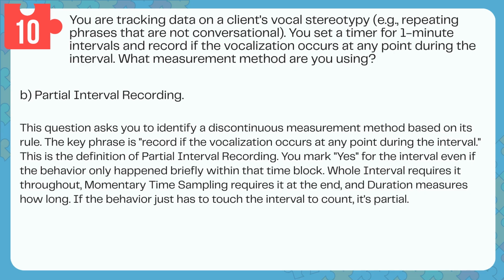You mark yes for the interval, even if the behavior only happened briefly within that time block. Whole interval requires it throughout, momentary time sampling requires it at the end, and duration measures how long. If the behavior just has to touch the interval to count, it's partial.